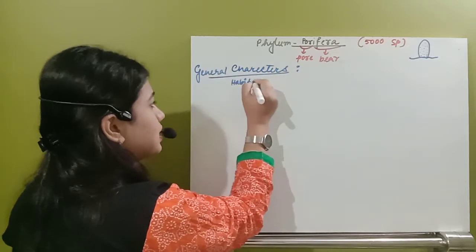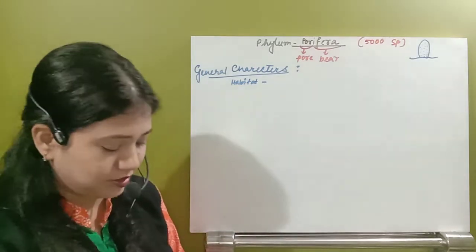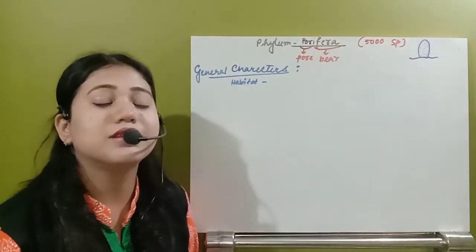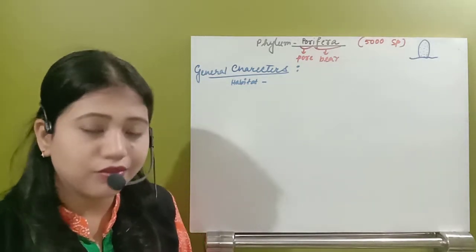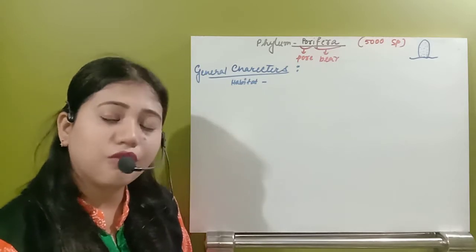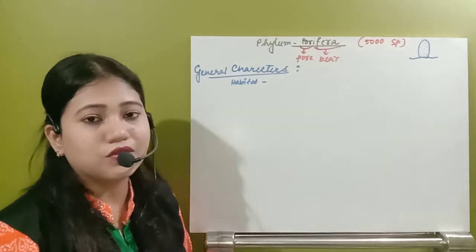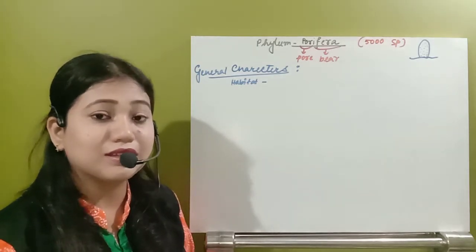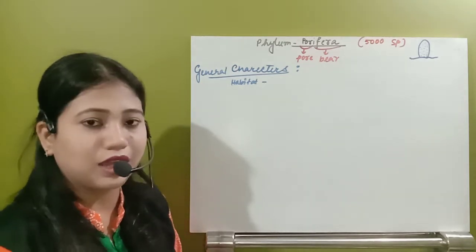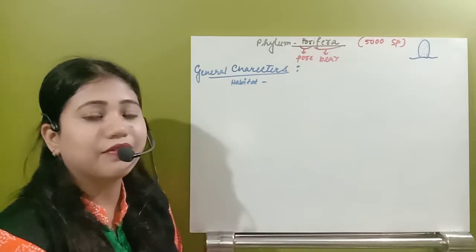So first of all, see habitat. What is the habitat of the phylum Porifera? See, when evolution took place, all the animals started to evolve. Not only animals, even the living organisms evolve from the seawater. So in the seawater itself, all the nutrients, all the necessary things, the environment were present. So that's why life started from the seawater, and gradually it became terrestrial. So what will happen in the phylum Porifera?